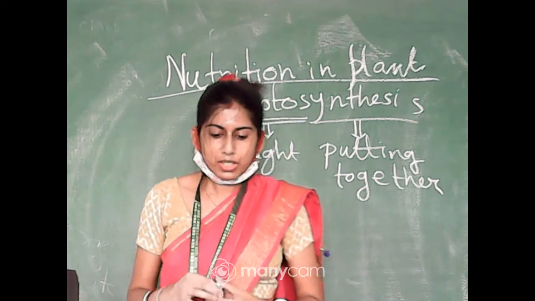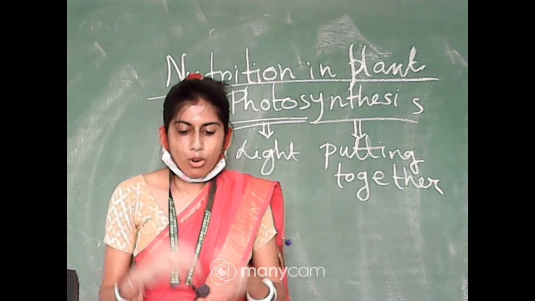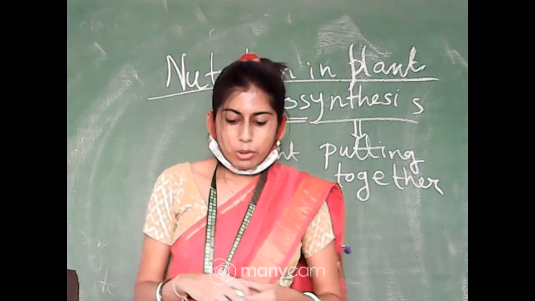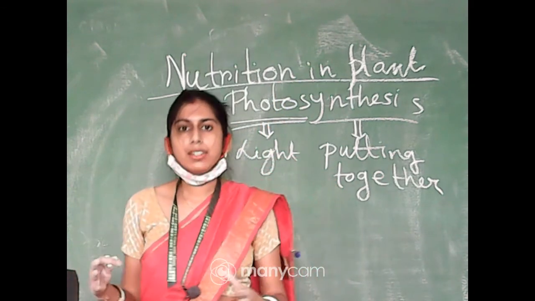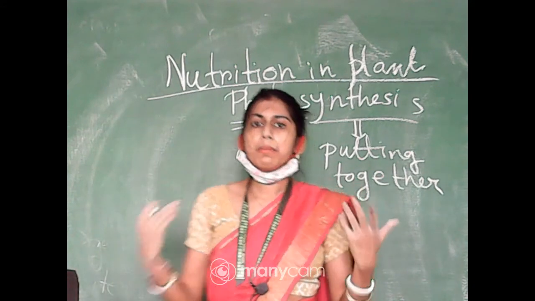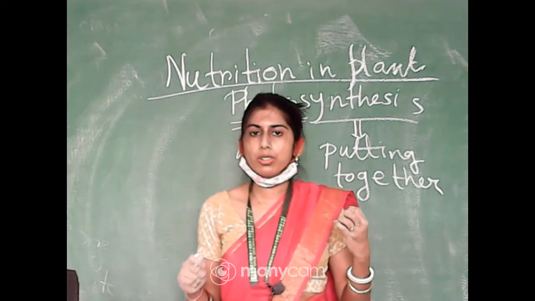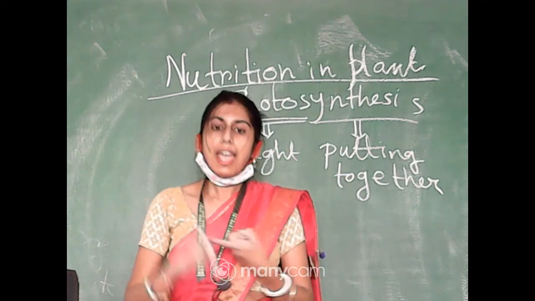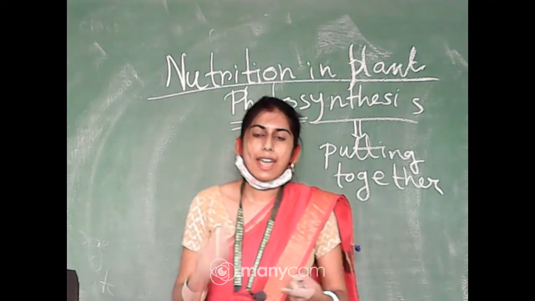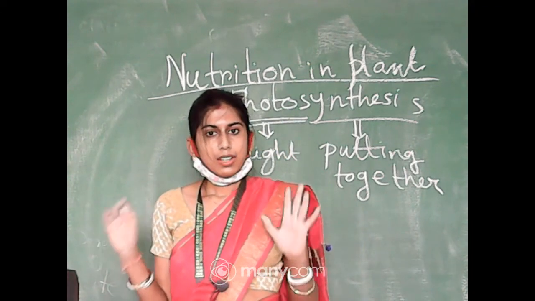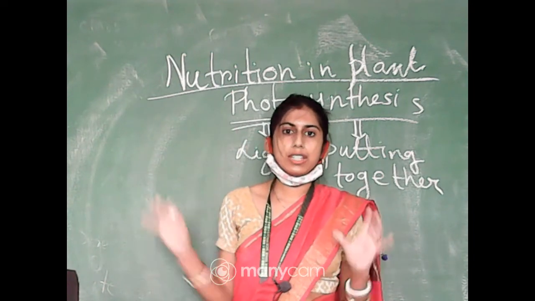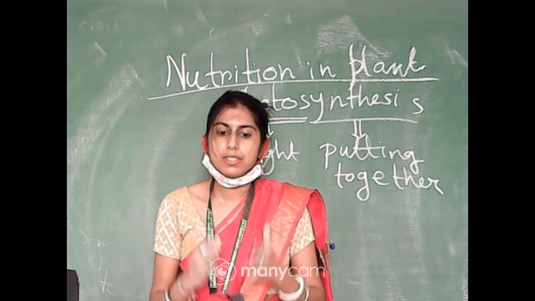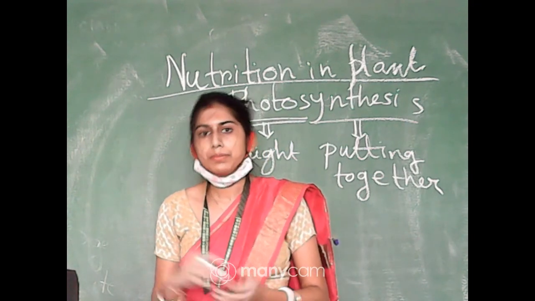Now come to the definition of photosynthesis. Photosynthesis is a process by which the green parts of the plant which contain chlorophyll prepare their food in the form of glucose with the help of carbon dioxide, water and sunlight, and release oxygen as a byproduct. This is considered photosynthesis. I will not write down the definition. If you want to write it down, I am repeating it. Please listen carefully, then write it down.